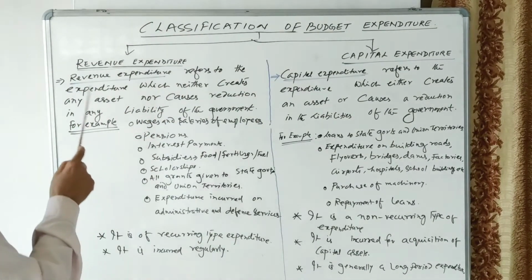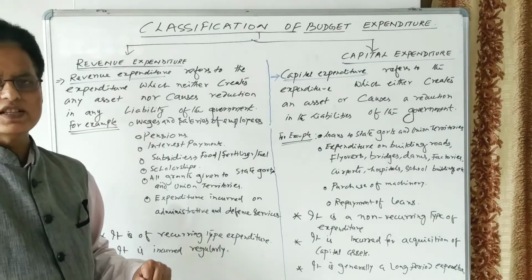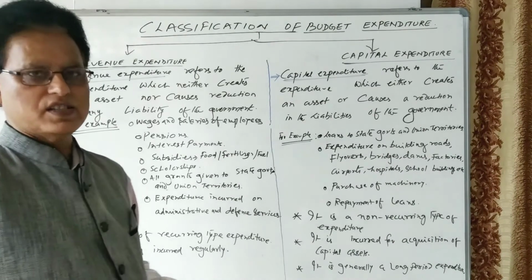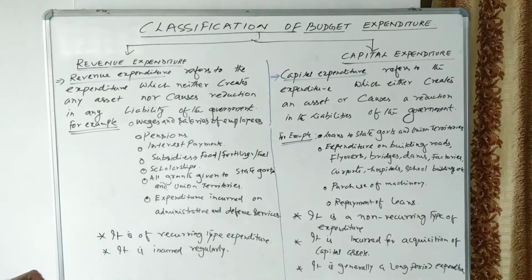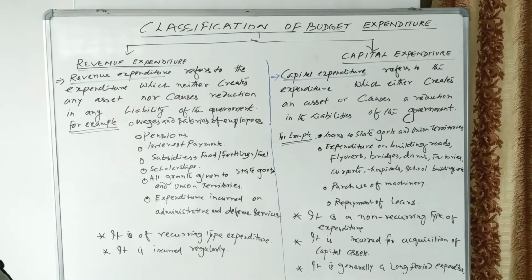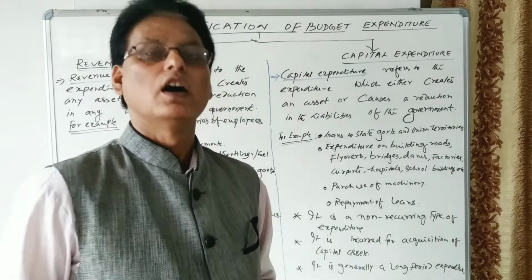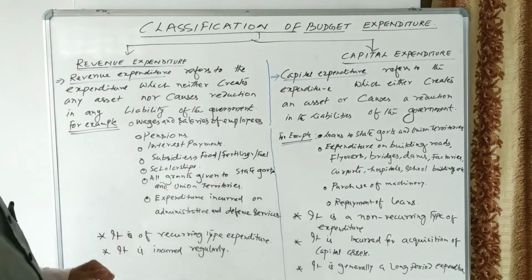Another example of revenue expenditure is pensions. You know old age pensions are given, retired employees are getting pensions, widow pensions are there, different schemes are there, and the government makes the payments. So these pension payments are revenue expenditure. This pension also does not reduce the liability of the government, nor does it create an asset of the government. Then interest payments.